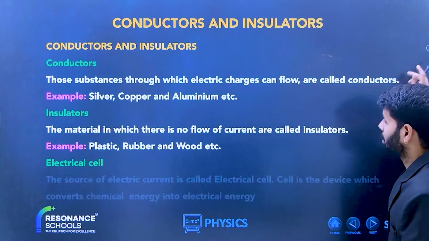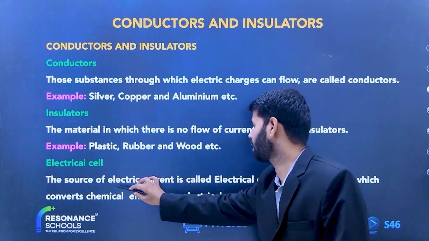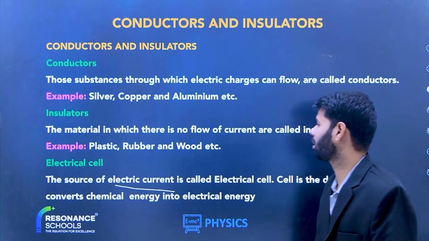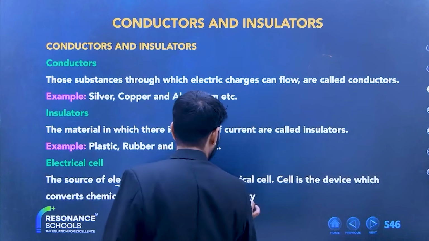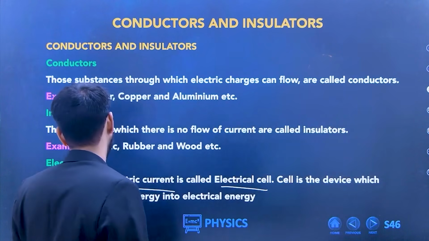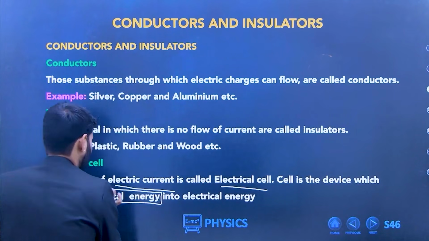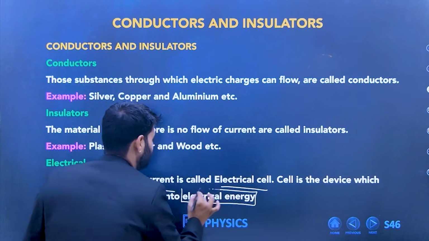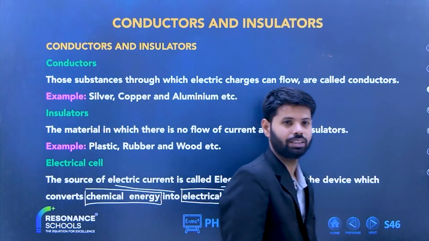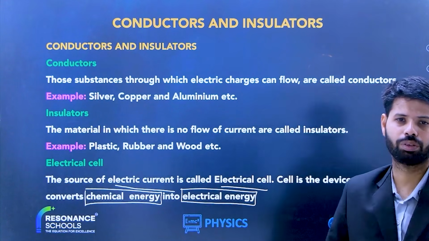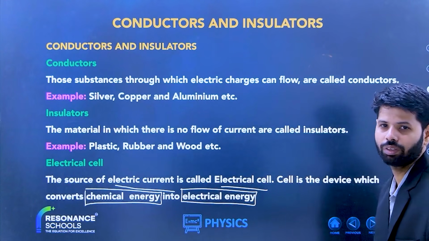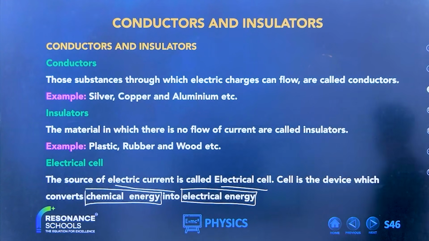Write down electrical cell. So basically the source of electric current. It is the source of electrical current, and that is called electrical cell. Cell is the device which converts chemical energy. Which energy? Chemical energy into electrical energy. Storage of electricity. Come on, write down. You should write each and everything on the board.